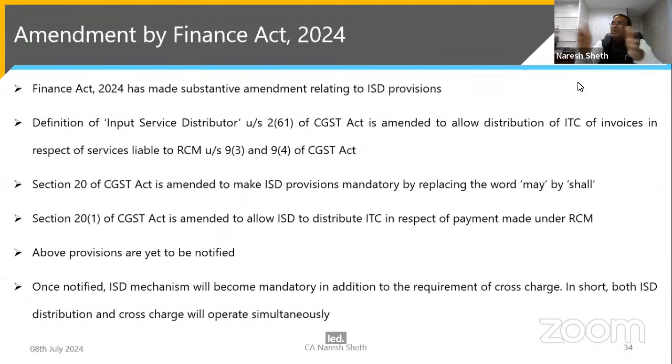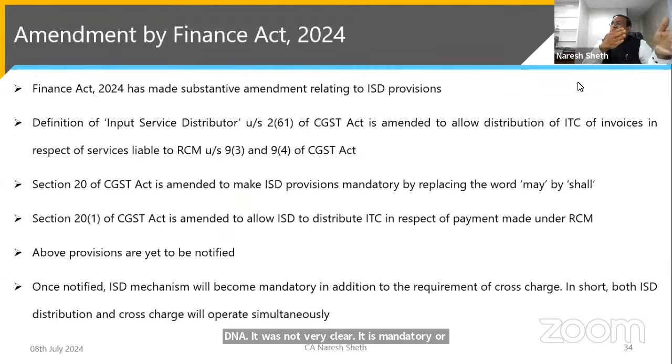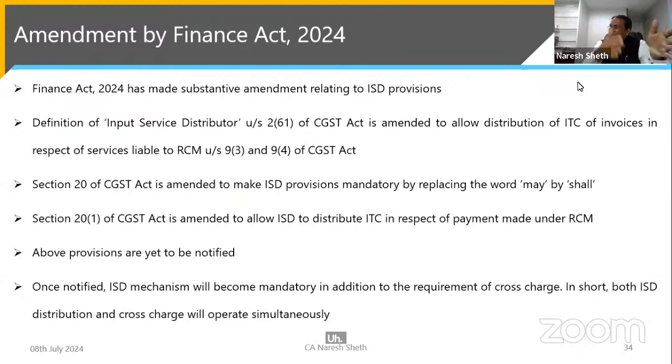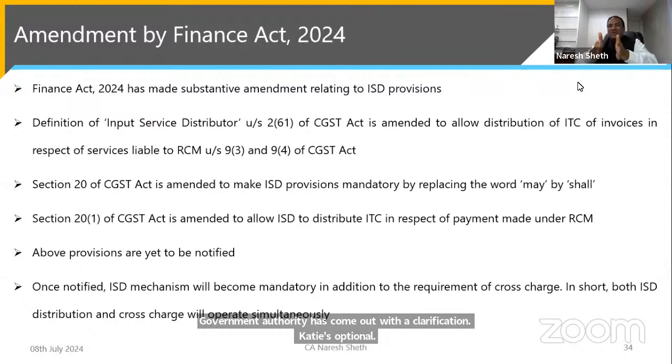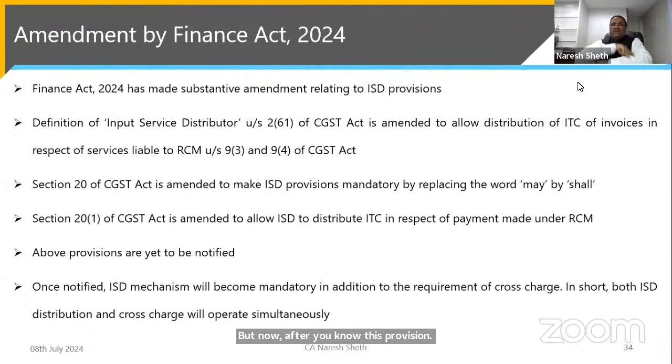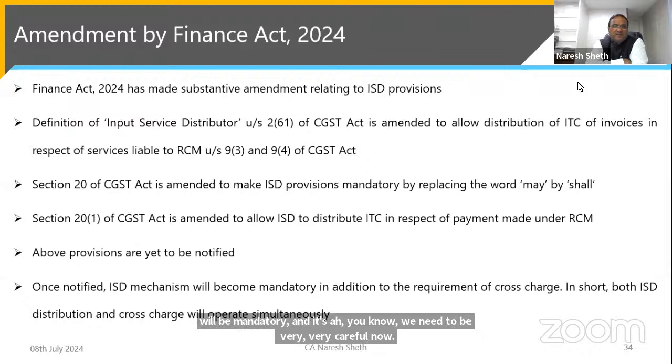Till date it was not very clear whether it is mandatory or not. The government authority has come out with a clarification that it is optional. But after these provisions of the Finance Act 2024 are notified, this will become mandatory, and we need to be very, very careful now. Definition of input service distributor: see, what amendment has been made?